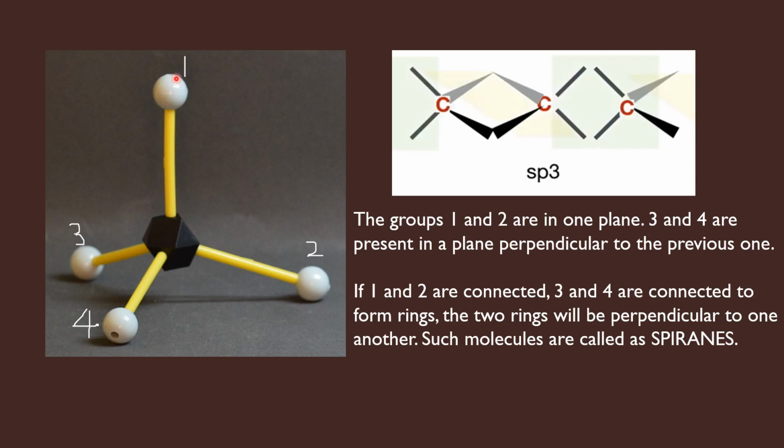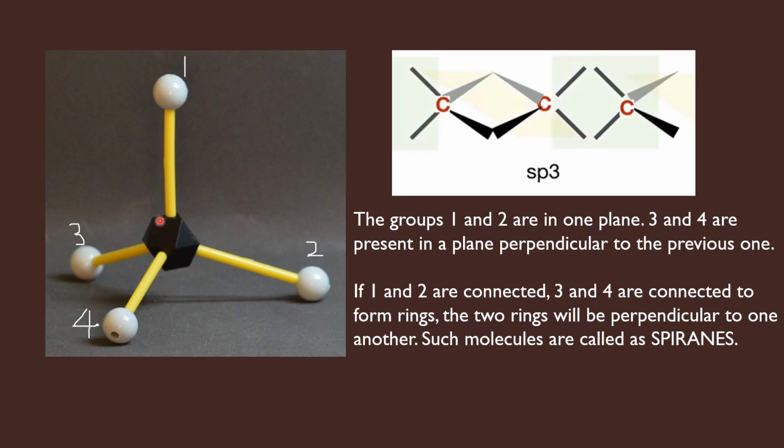If you connect 1 and 2 to make a ring, you will have a ring in the vertical plane. And if you connect 3 and 4 to make another ring, that ring will be present in the horizontal plane. So the ring that you form by connecting 3 and 4 will be perpendicular to the ring that is made by connecting 1 and 2.